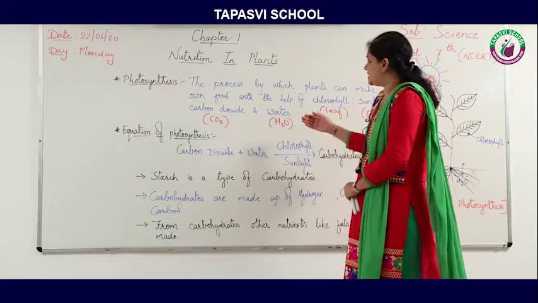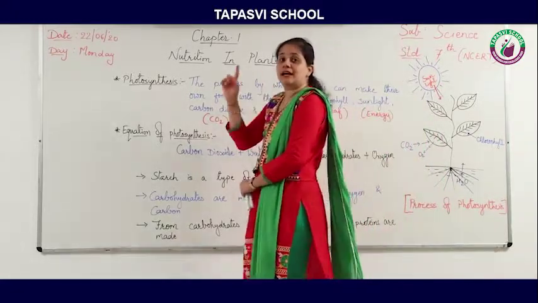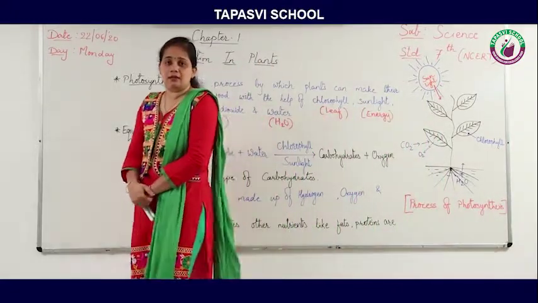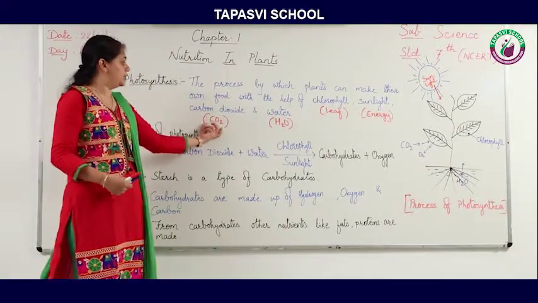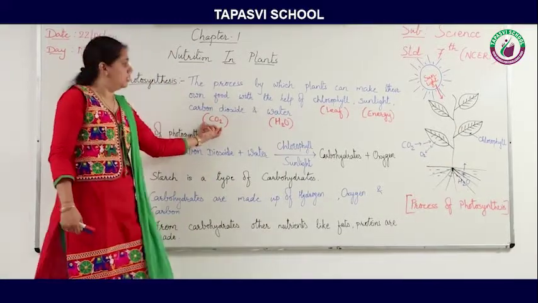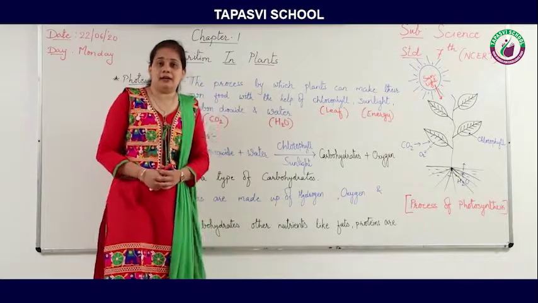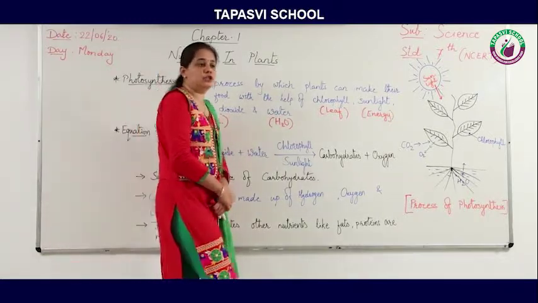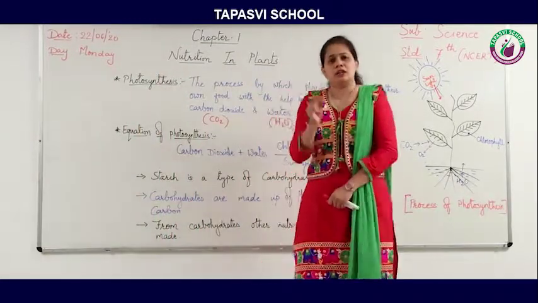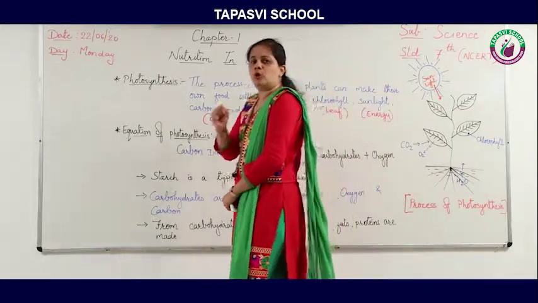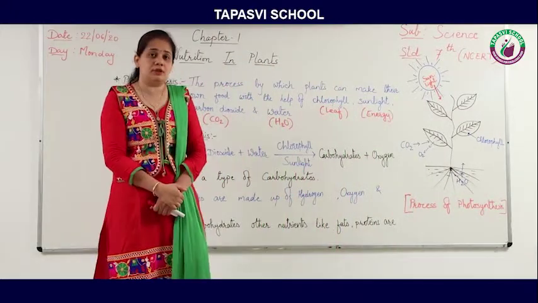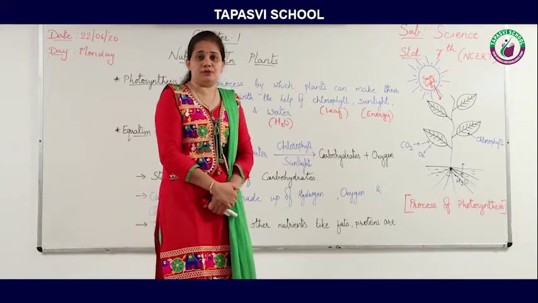And plants take carbon dioxide from the surroundings, that is, from the air. Plants take carbon dioxide from the air through stomata. You might have heard this word. Stomata are nothing but the small pores present on the surface of the leaves.